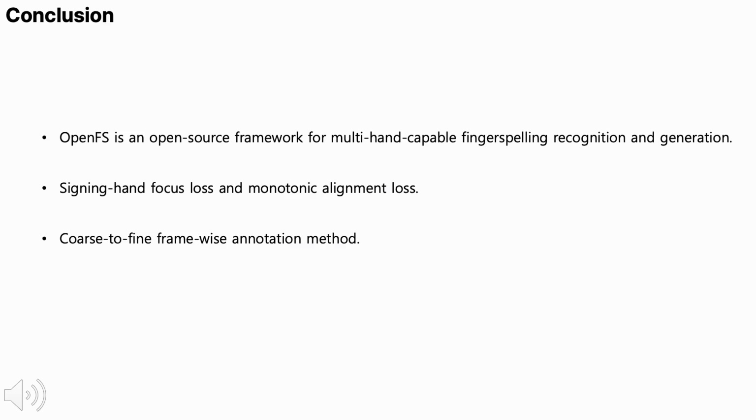To conclude, we presented OpenFS, an open-source framework for multi-hand-capable fingerspelling recognition and generation. Our method enables implicit signing hand detection and improves temporal alignment through the proposed auxiliary losses. In addition, we propose a coarse-to-fine annotation pipeline and a framewise letter condition generator for OOV fingerspelling synthesis.